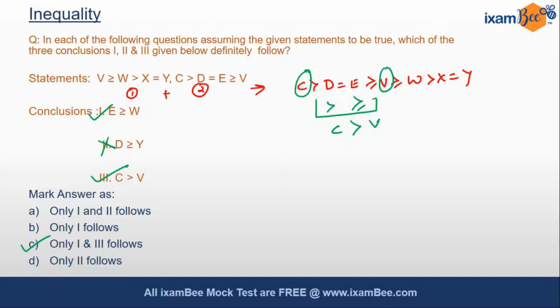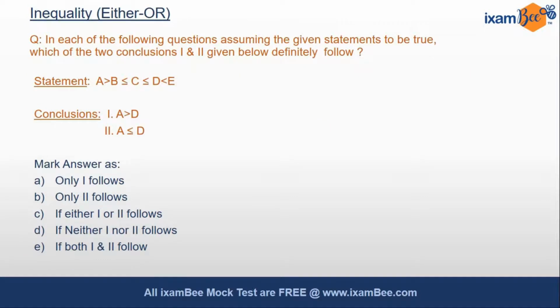Let's see some other examples. Here also a statement is given and we have to verify the conclusions. So here just one statement is given. We do not have to combine anything. Let's directly move to the conclusion. A is greater than D. We are talking about A and D. As we see, the direction of the symbols are not in the same direction. One is greater than and two are less than equal to. Hence, our conclusion 1 does not follow.